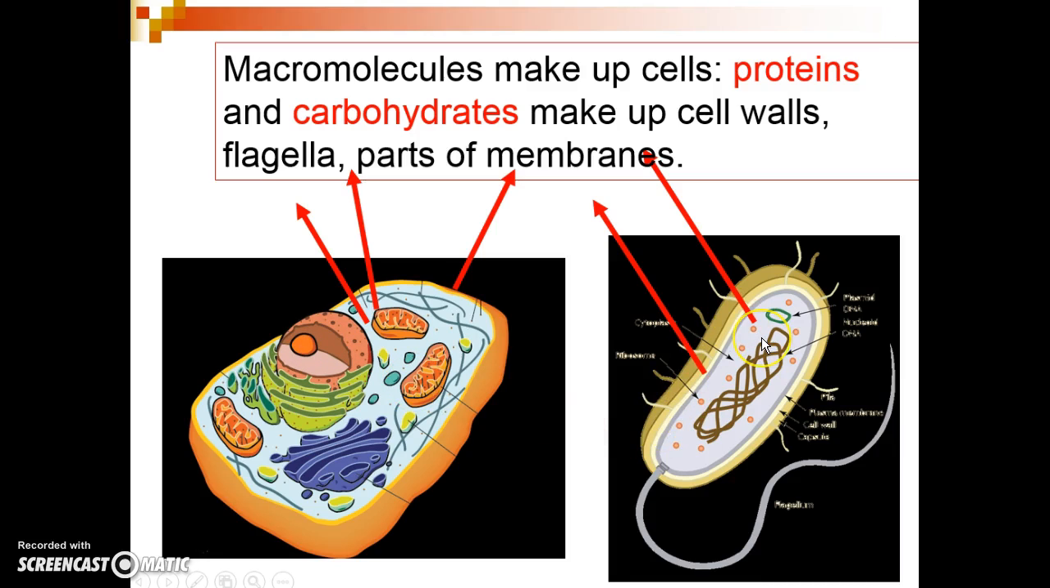In the case of the prokaryotic cells, proteins and carbohydrates are also embedded in the cell membrane. They make up cell walls. They make up cell structures like pili and flagella, and they're also found in the cytoplasm of the prokaryotic cells.